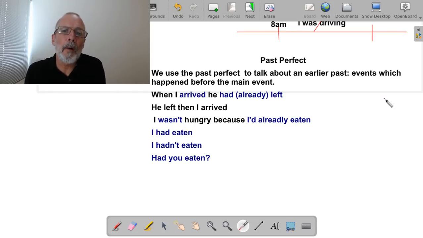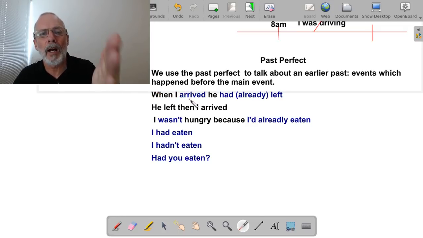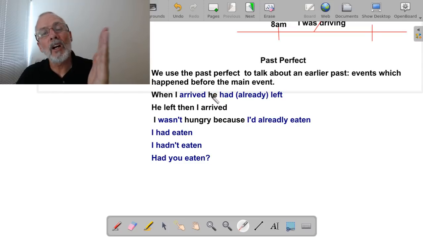I can't use the past because if I'm telling you, for example, here, when I arrived, he had already left. The thing is here that this when I arrived sets the time in the past. It doesn't matter when it was, it doesn't matter the time. The time was when I arrived. You know that it's in the past because the verb is in the past. But the person left before I arrived.